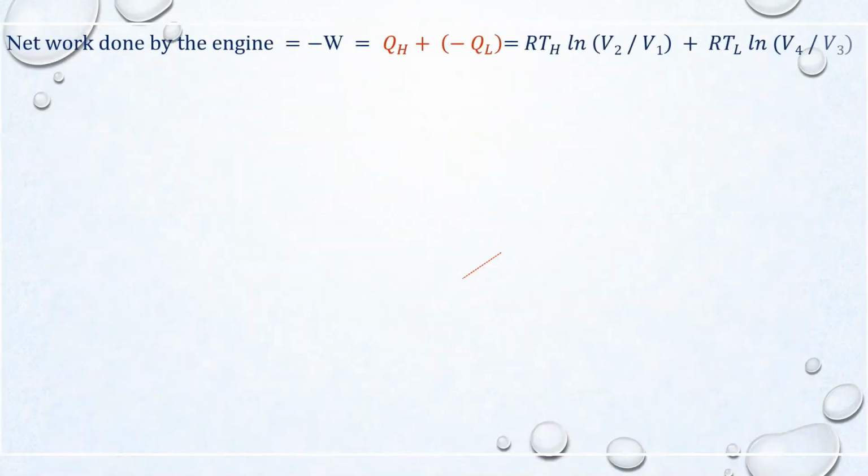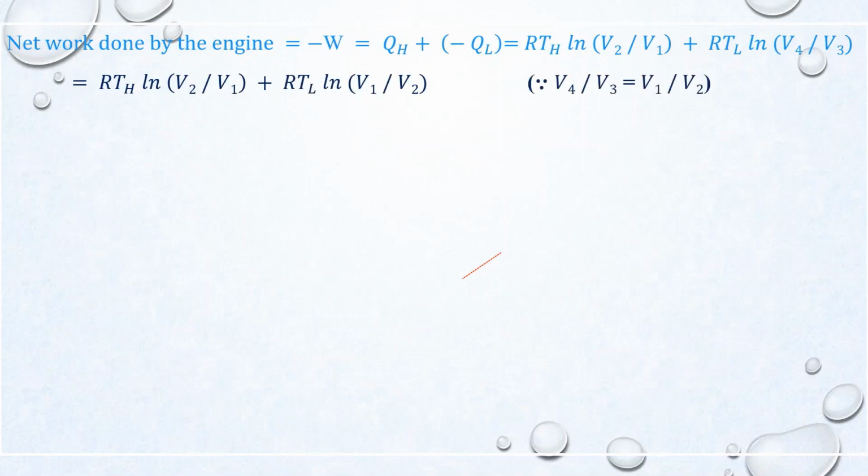Net work done by the engine, minus W, is equal to QH plus QL. It can be written as RTH ln V2 over V1 plus RTL ln V4 over V3. We know that V4 over V3 is equal to V1 over V2. So the equation will be RTH ln V2 over V1 plus RTL ln V1 over V2.